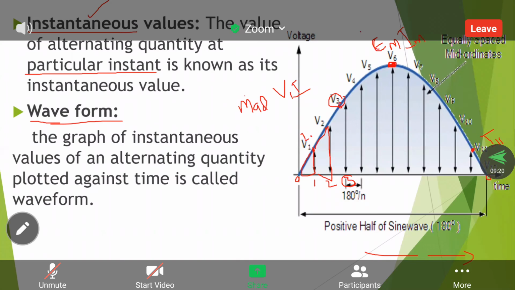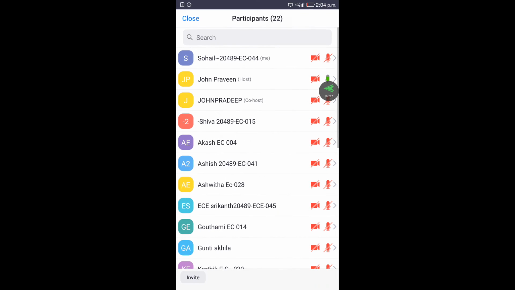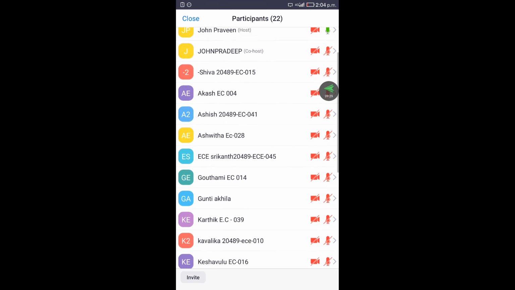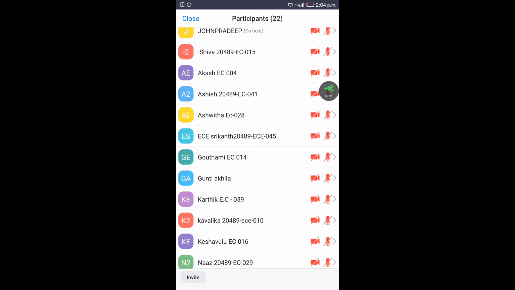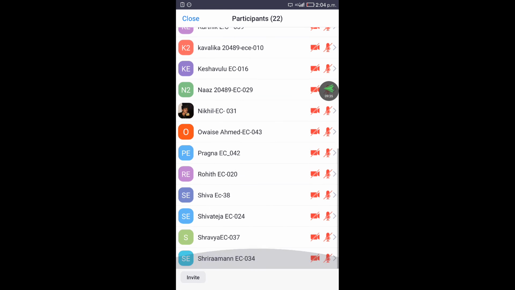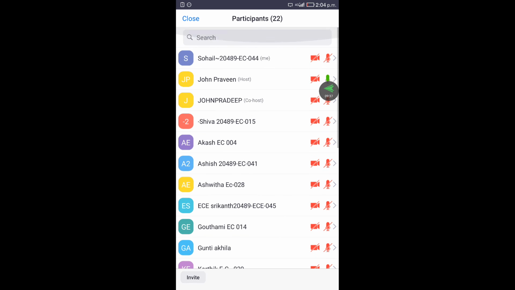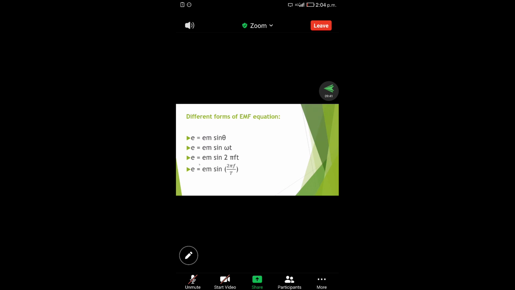Sometimes instead of E we can write Vm also. Vm, Em or Im, whatever the representation, amplitude is the maximum value attained during half cycle only.